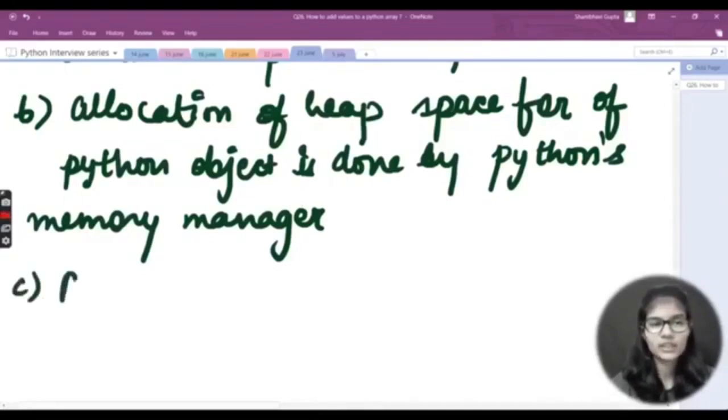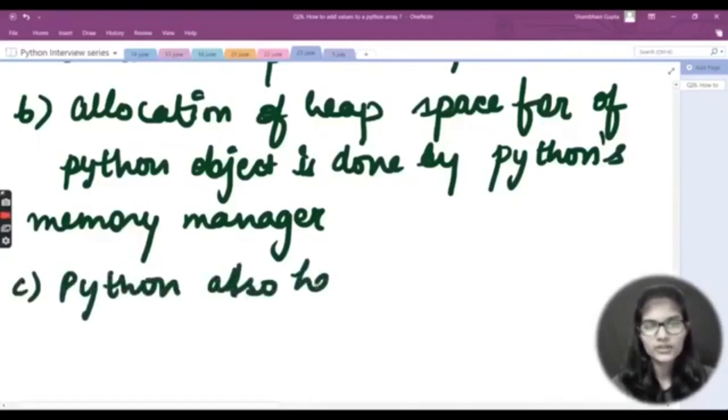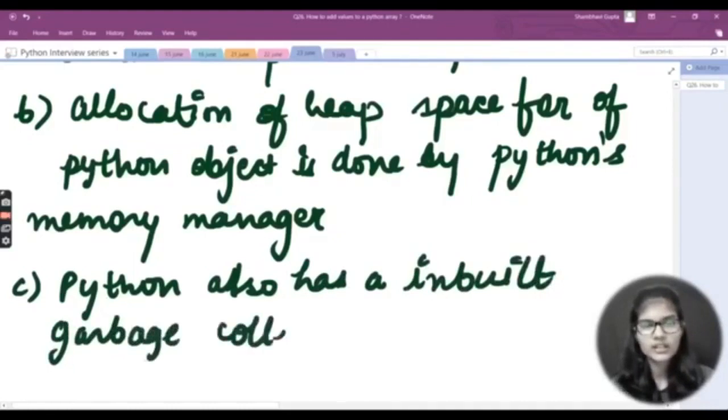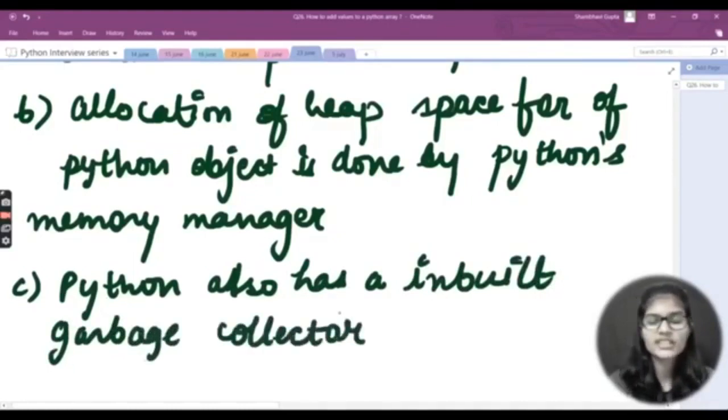Other than this, Python also has an inbuilt garbage collector. Now, what's the use of this inbuilt garbage collector? It basically recycles all the unused memory so that it can be made available for the heap space, right? So it recycles all the unused memory which you have in your code space, so that it is made available for the heap space, right?